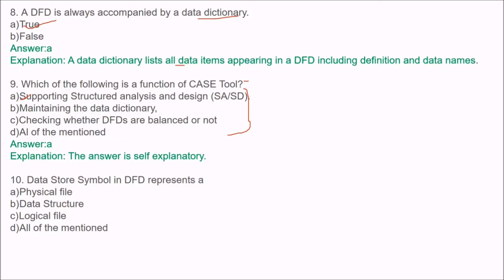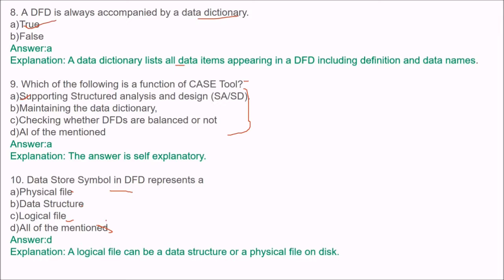And the next is, the data store symbol in a DFD represents a physical file, data structure, logical file, or all of them mentioned. The answer is all of them mentioned. The data store symbol can be either a physical file, a data structure, or a logical file.